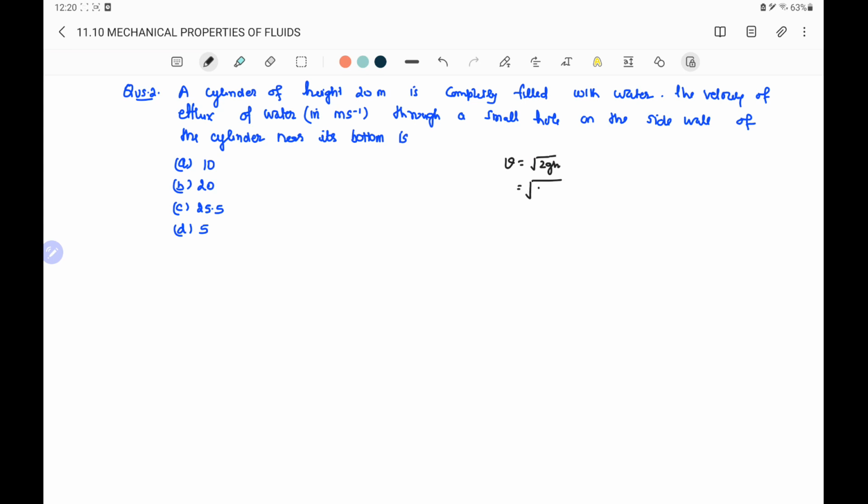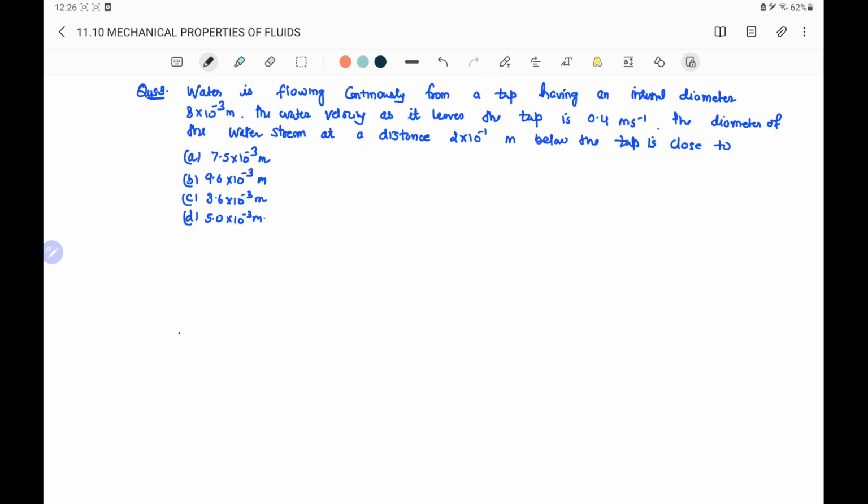Substituting the values here, 2 into acceleration due to gravity, which may be taken as 10, into height of the cylinder, which is 20 meter, completely filled with water. So the height of the free surface from the hole is 20 meter. Therefore, on simplifying, we will have root 400, which gives 20 meter per second. So option B is the correct option.